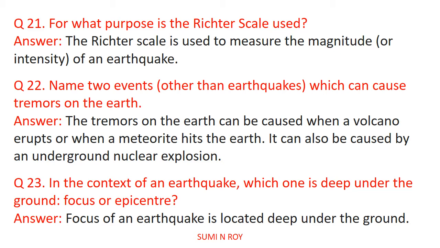Next question, name 2 events other than earthquakes which can cause tremors on the earth. The tremors on the earth can be caused when a volcano erupts or when a meteorite hits the earth. It can also be caused by an underground nuclear explosion. Next question, in the context of an earthquake, which one is deep under the ground, focus or epicenter? Focus is located deep under the ground. It is also called seismic focus.